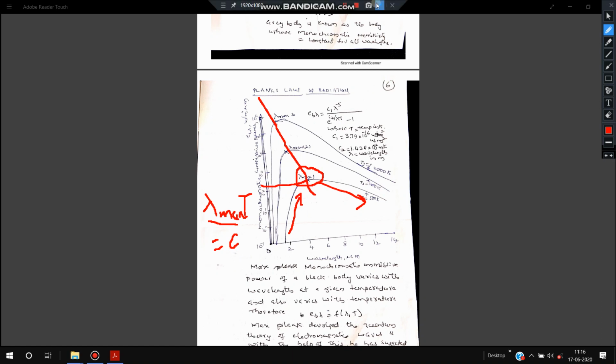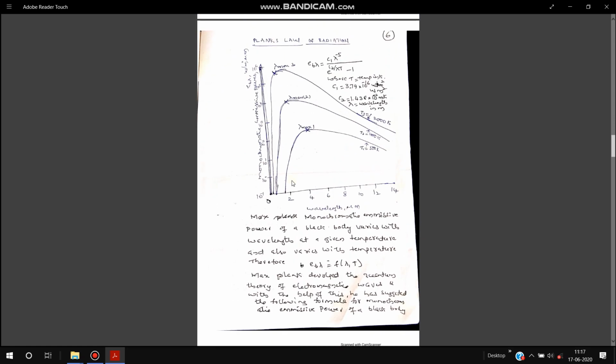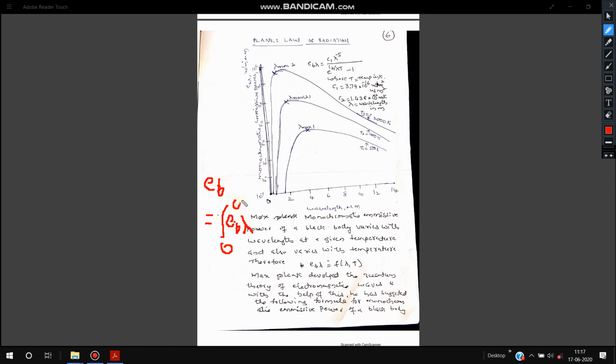Now, the Stefan-Boltzmann law. I told you the total emissive power E_b of a body is the summation of all the monochromatic emissive power from zero wavelength to infinite wavelength. What does the Stefan-Boltzmann law say?